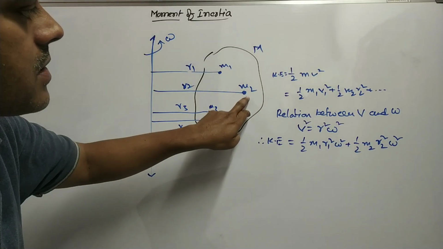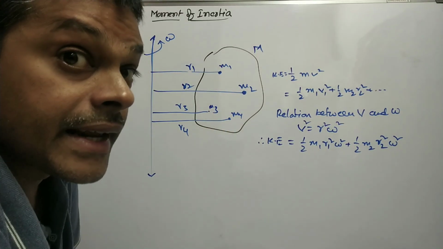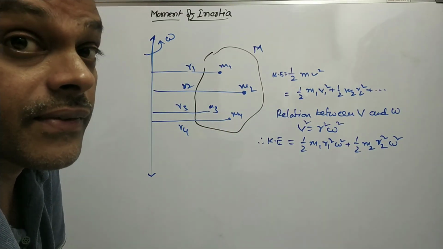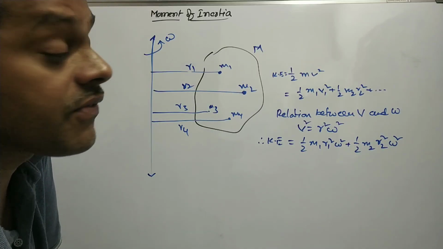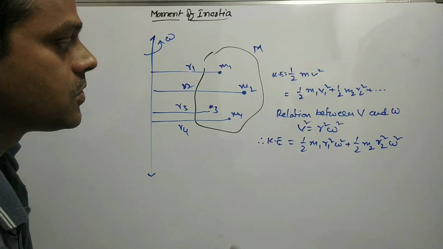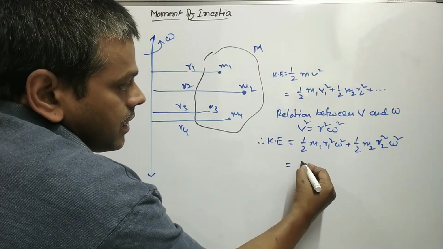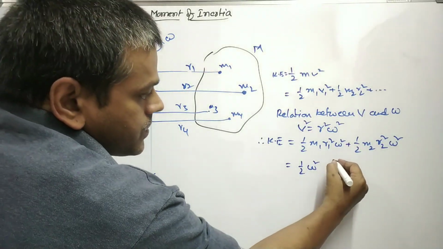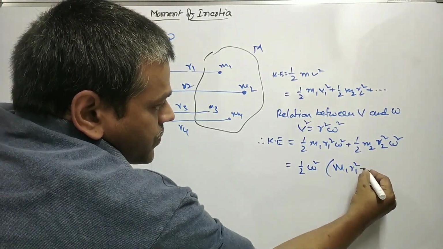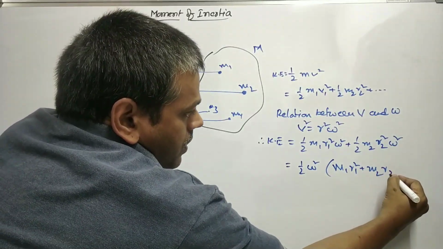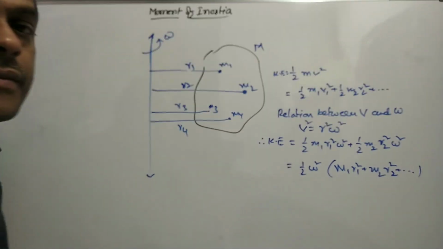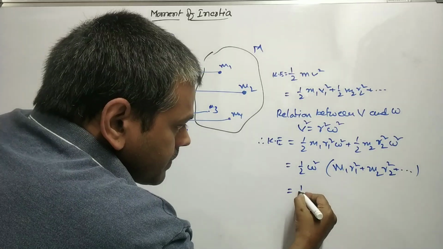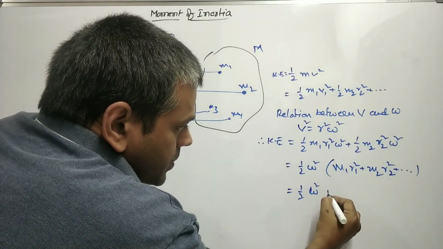Because different particles of the rigid body may have different linear velocities, but all have the same angular velocity. That's why angular velocity is constant for every particle of this rigid body. So from this, I take ½ω² as common. So it may be written as: m1 r1² + m2 r2² and so on. In this equation, it may be written as ½ω² times I.